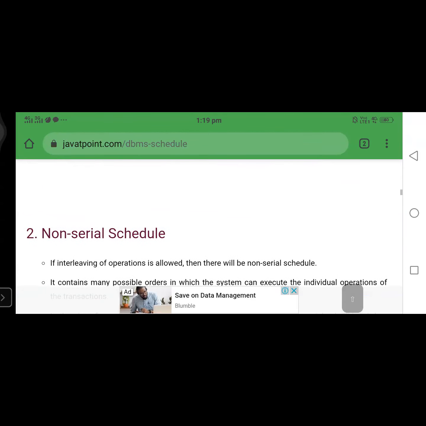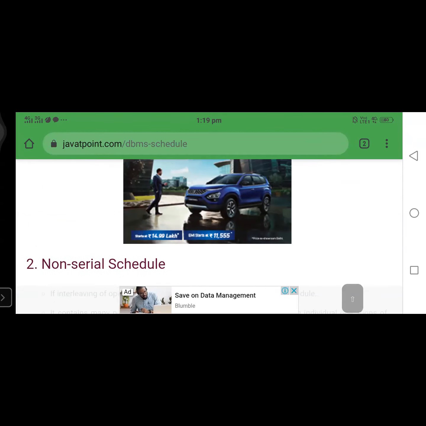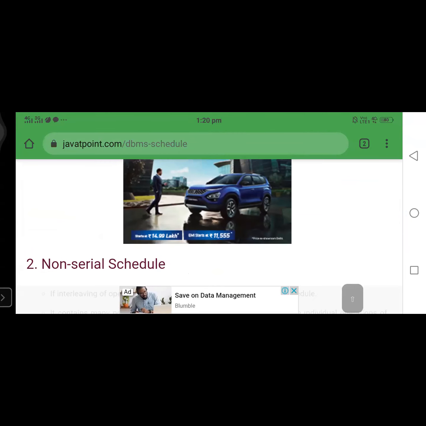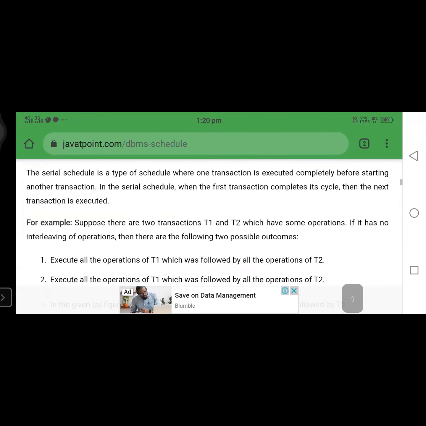What is the meaning of serial schedule? After the completion of one transaction starts the execution of another transaction. If the execution is in that manner, that is nothing but a serial schedule.